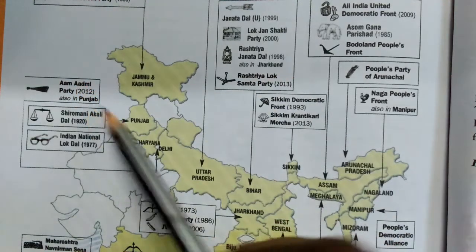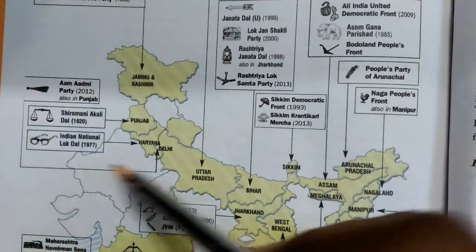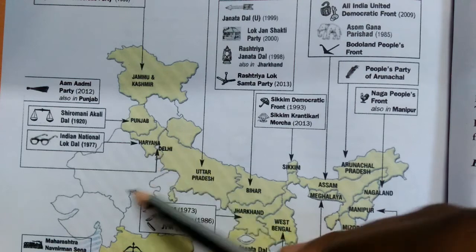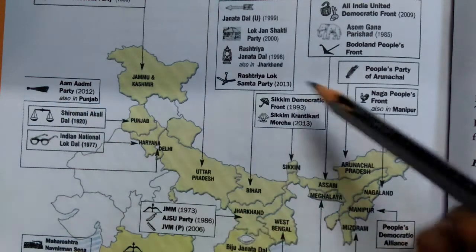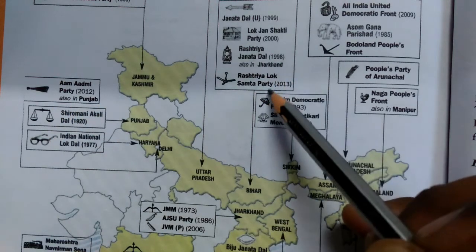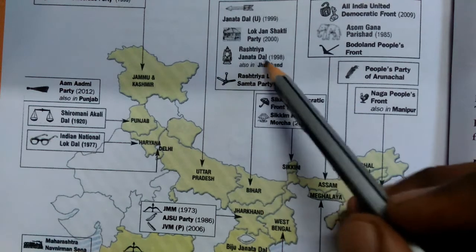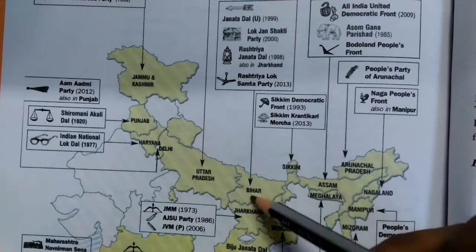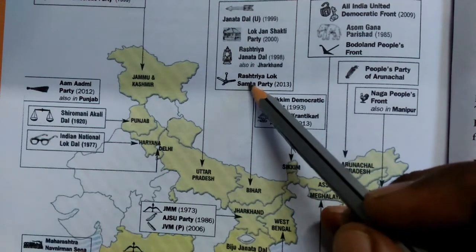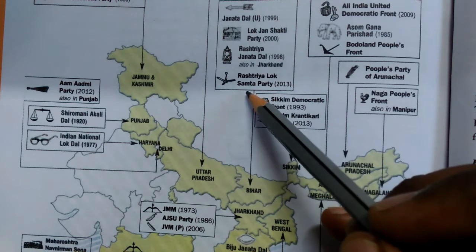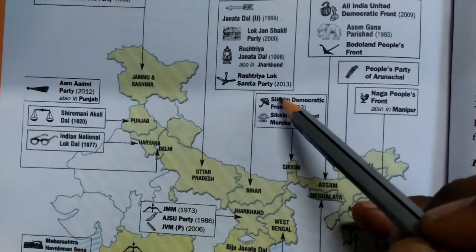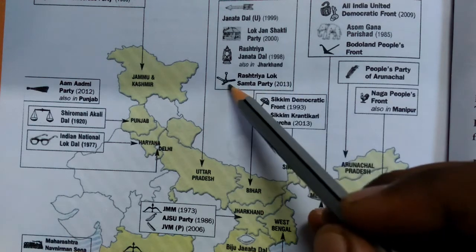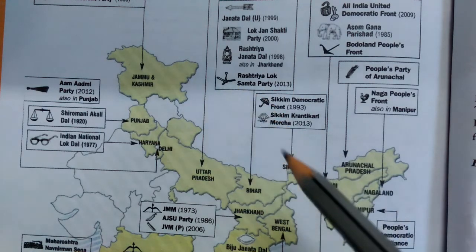In the same way, Aam Aadmi Party is already in Delhi and also in Punjab. In the same way, Janata Dal is also in Jharkhand along with Bihar. Now Rashtriya Lok Samta Party is there, established in 2013, and this is its sign.